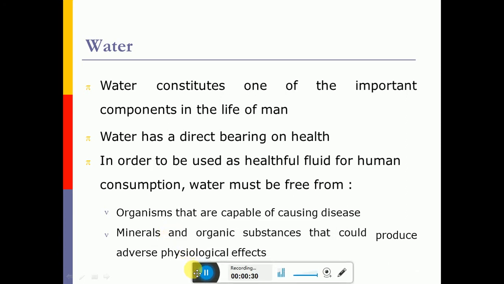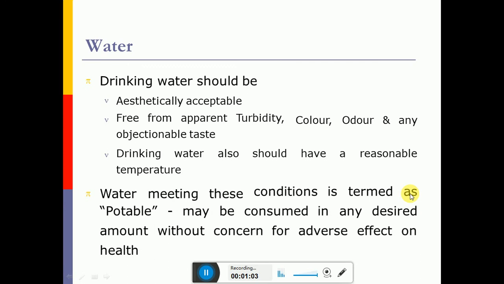See, water constitutes one of the important components in the life of humans. Polluted water will have a direct impact on human health because there are a lot of issues with poor water quality, and it will lead to various forms of waterborne diseases and water-induced diseases. So, in order to have safe water, the water should be free from all forms of physical, mineralogical, chemical, and biological impurities.